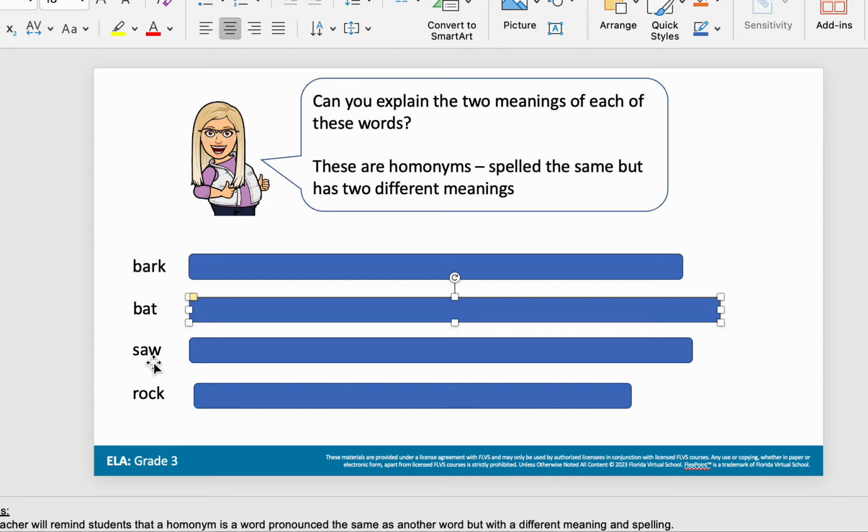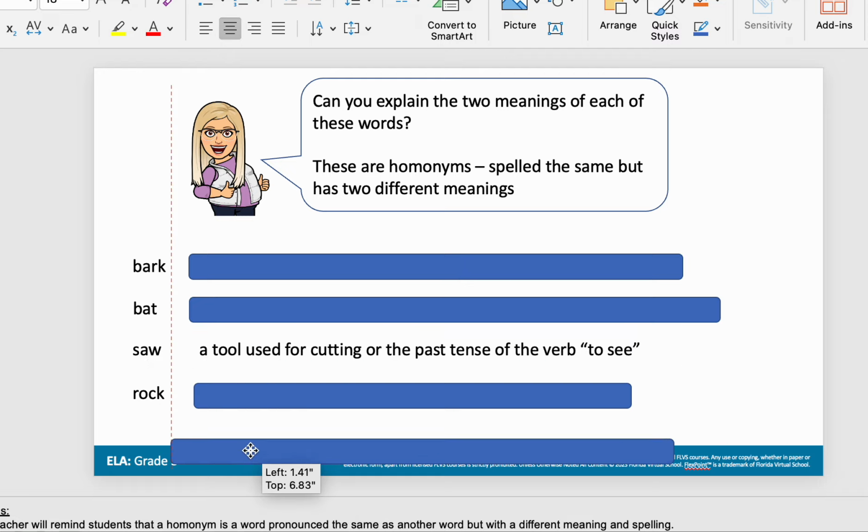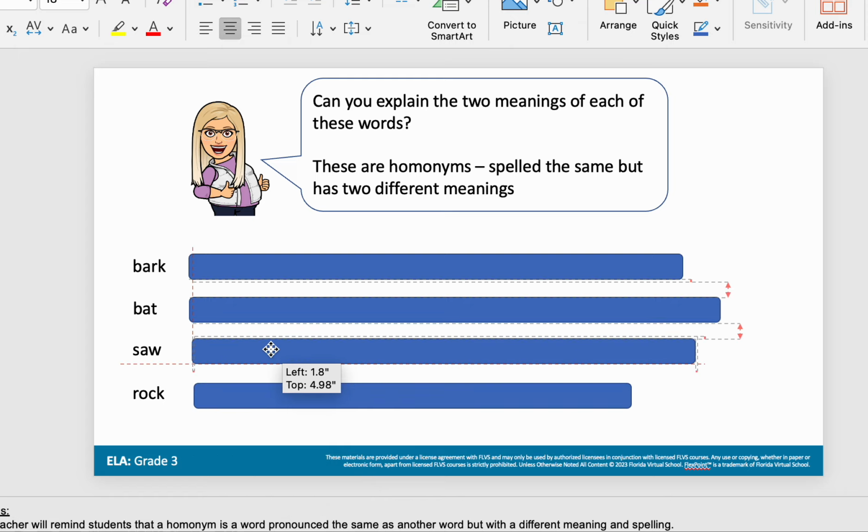Next I have saw. So this is saying I saw something with my eyes, like, oh my gosh, I saw that movie too. Or saw, as in, bring me a saw so I can cut down the tree. So we have a tool for cutting down something, or the past tense of the word see.